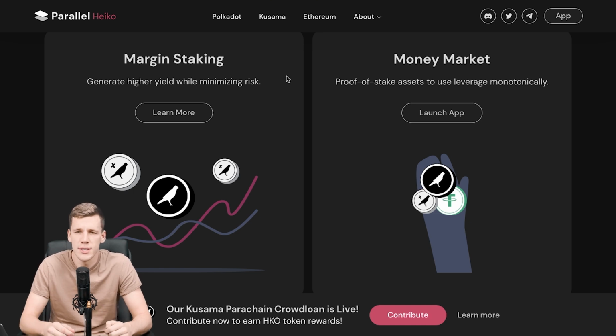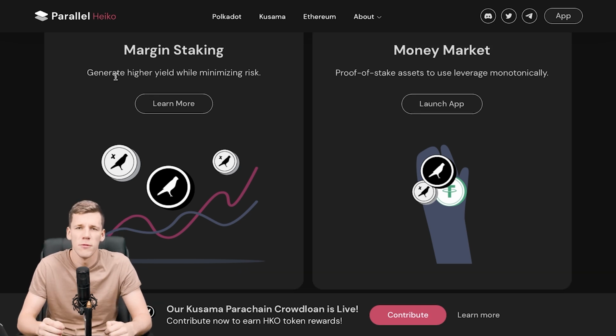This is a really risky thing, because if at some point your collateral is liquidated, then you're losing all your gains. But still, if you stick to risk management, then everything should be fine, and you can gain some really good profits, especially if you've got some really big capital in crypto.